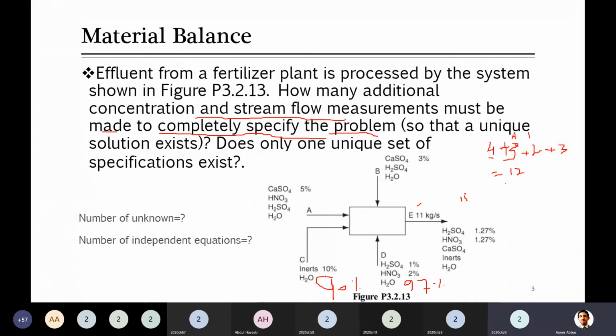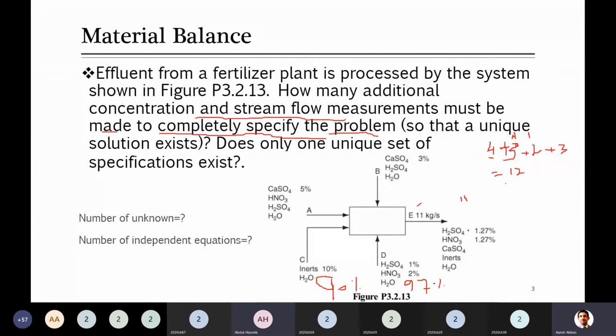For every component, whether it is water, H2SO4, HNO3, calcium sulfate or inert, you will write one equation. For all components you will have one equation. From the outlet you can see that overall in the system there are 5 components. So there will be 5 component equations and one overall equation. So in total you have 6 equations.